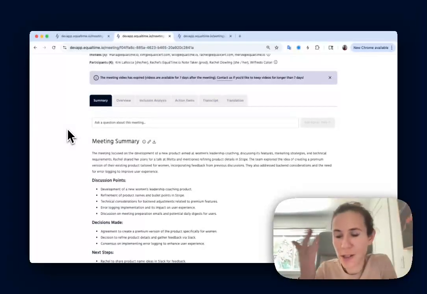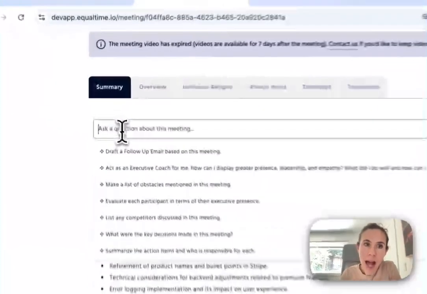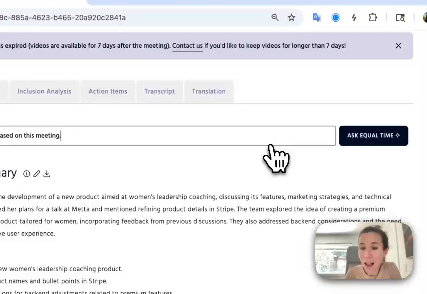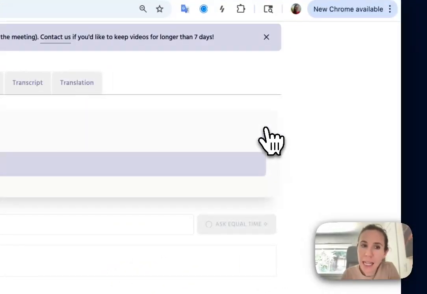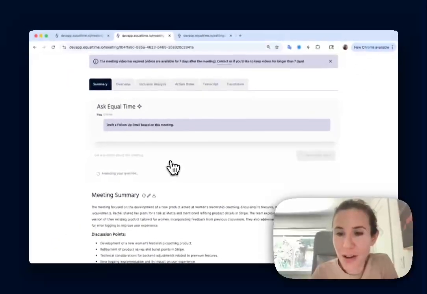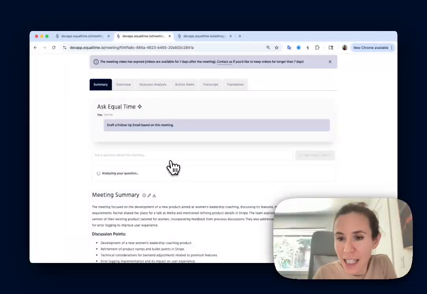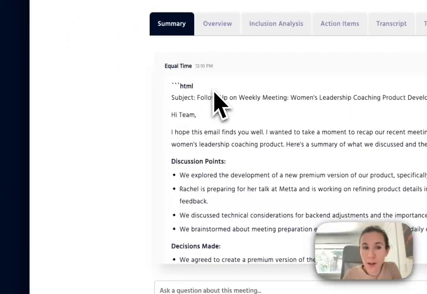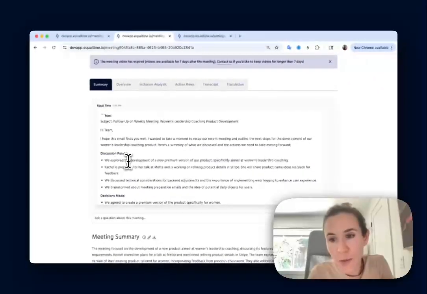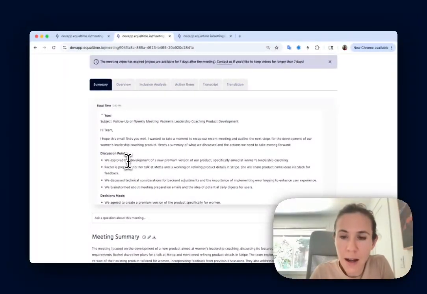Then the other thing that I do is after the meeting has happened, so this was, let's say, like a meeting notes that has already happened. I will usually ask it to help me draft a follow-up email. You can tweak this around a little bit, but we have a prompt that's already written to just write a basic follow-up email, and it will do that for you. So you can use that directly, copy paste it into your Gmail or Outlook and use that, or tweak it if you need. But that kind of takes away a lot of the work. So especially if I'm having client calls or customer meetings, that's really helpful to send them a recap and send them a really nicely worded email afterwards.